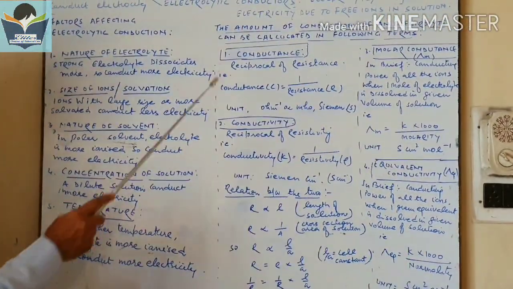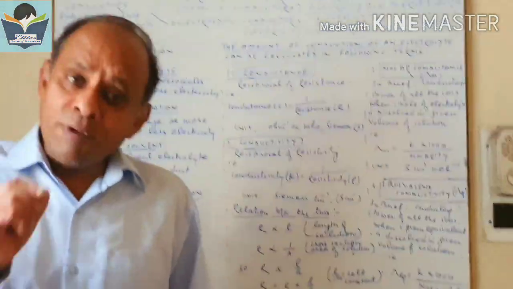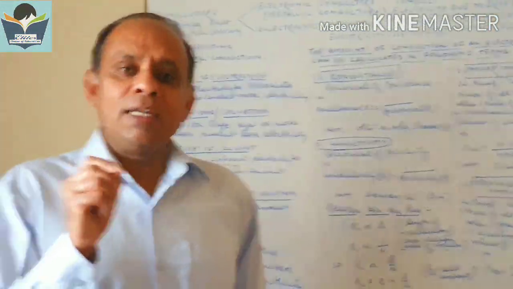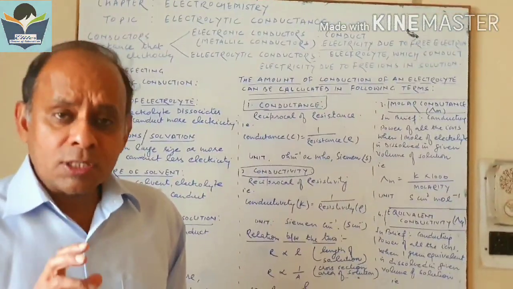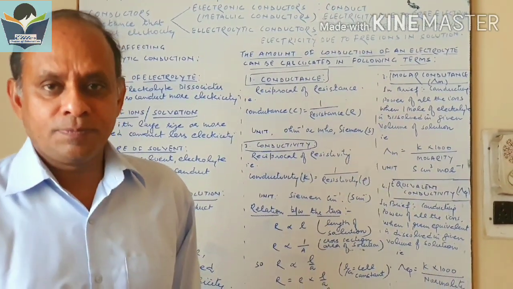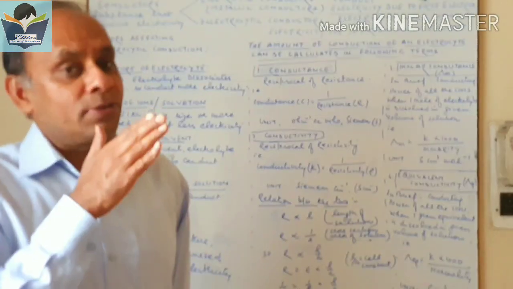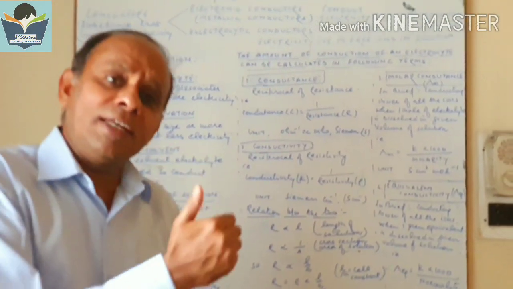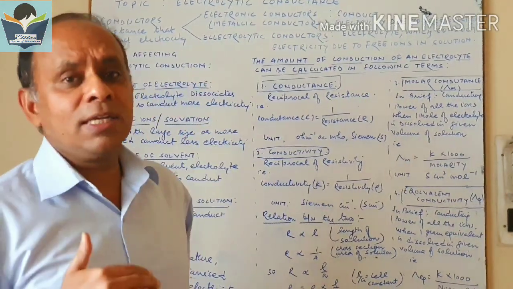In this regard, first of all, we have conductance. In every conductor which conducts electricity, there is resistance which tries to stop the conduction of electricity. Resistance stops conduction of electricity, and conductance means how much electricity can be conducted.